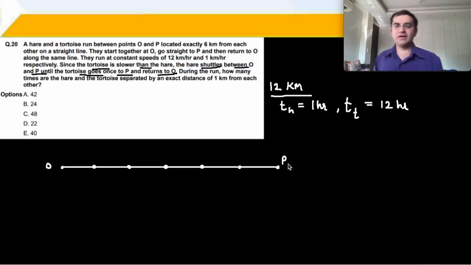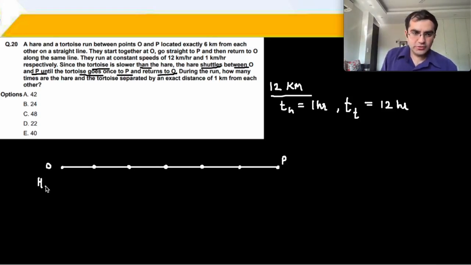Okay? And we'll go 1 hour at a time. So after 1 hour, currently the hare and the tortoise both are over here. Okay? Now they start moving. After a little while, the tortoise has started moving. The hare will be moving forward and 1 kilometer ahead हो जाएगा उसके. ठीक है? And the tortoise will move, and after 1 hour the tortoise is going to be over here.